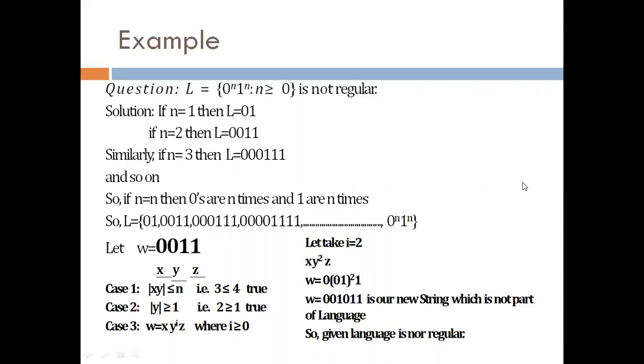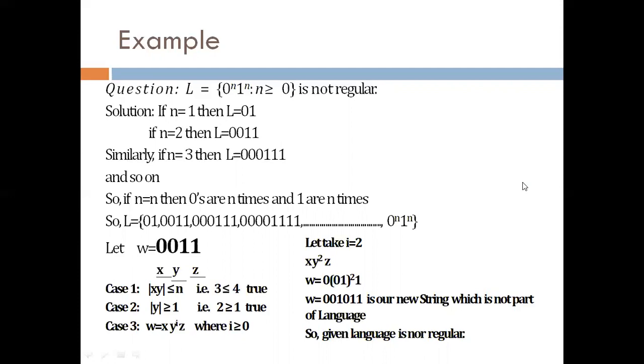Let's take case 3. w is equal to x y power i z, where i should be greater than or equal to 0. i can be any natural number by which we can make a string, and if that string is not part of the language, then we can say that the given language is not regular. So let's take i is equal to 2. So here I am taking i as 2.